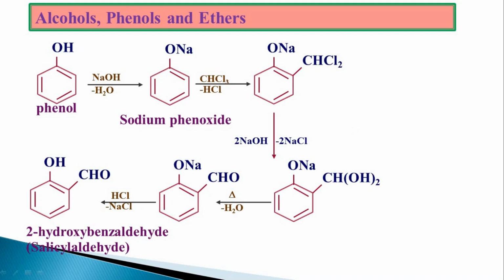In some of the reference books, you can see one more reaction under the Reimer-Tiemann name. Instead of chloroform, if you use CCl4, then the final product will be salicylic acid. It is for your reference. Remember, only for the competitive level you have to remember that one. In the Reimer-Tiemann reaction, if carbon tetrachloride is used, the final product will be salicylic acid.